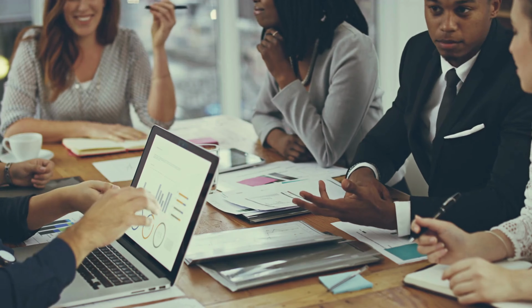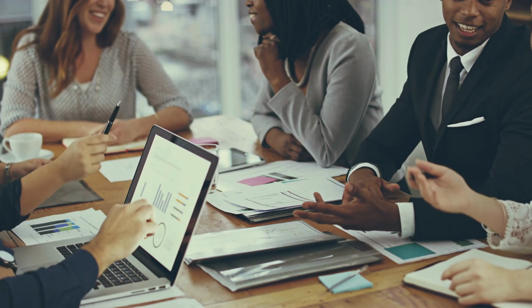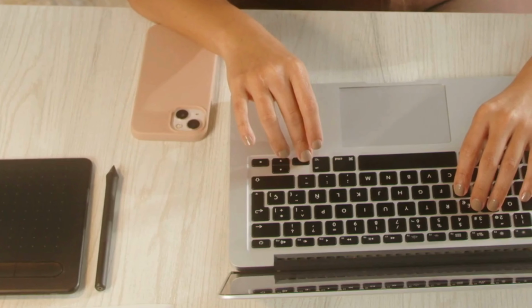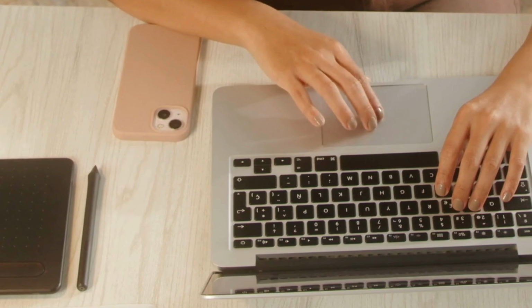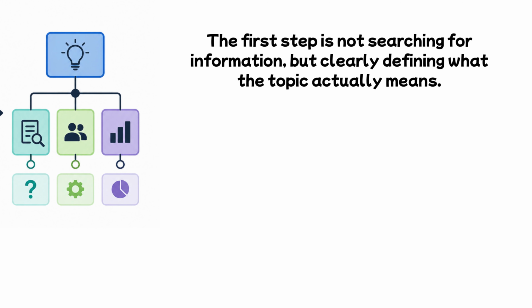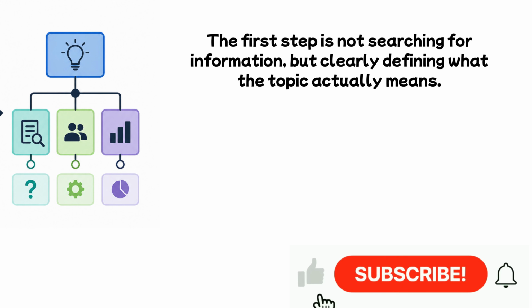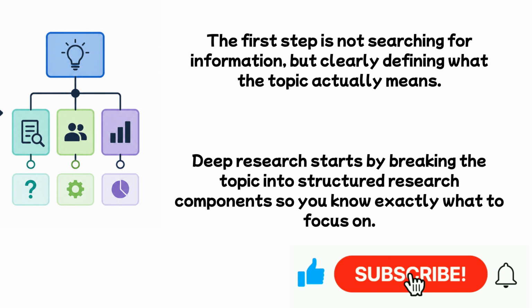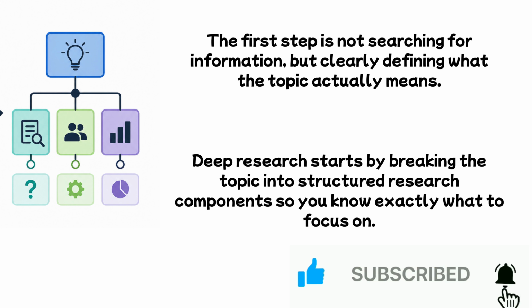Deep research is not about gathering more information. It is about finding the most relevant, credible, and useful information to answer a specific problem. Topic understanding, defining the research frame. The first step is not searching for information, but clearly defining what the topic actually means. Deep research starts by breaking the topic into structured research components so you know exactly what to focus on.